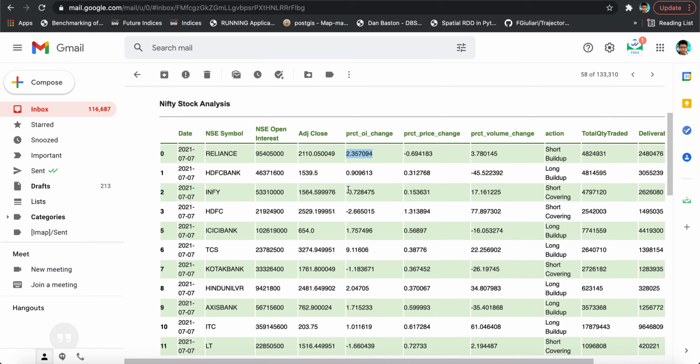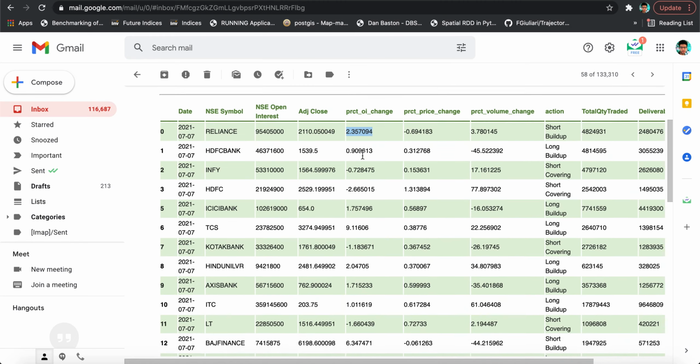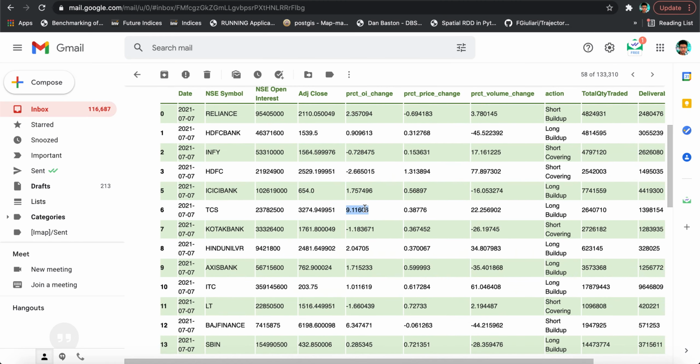Similarly, when the OI change is going up and the price is also going up, you can say that this is long buildup. To infer the intensity of this buildup, you can look at the percentage change in OI. Here you see almost a 10% change in TCS, and the price has gone up by 0.4%. So you can see that there is a long build up here.